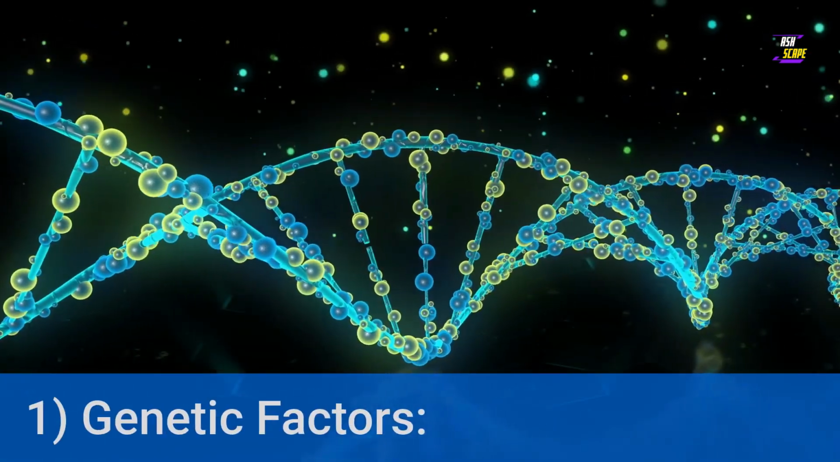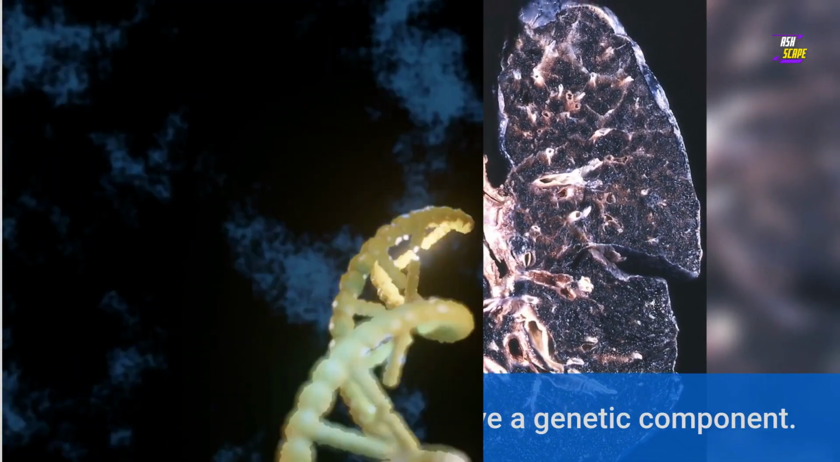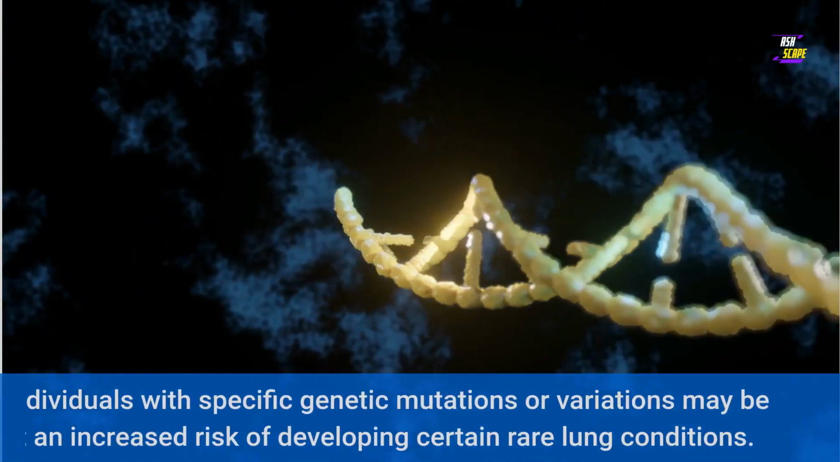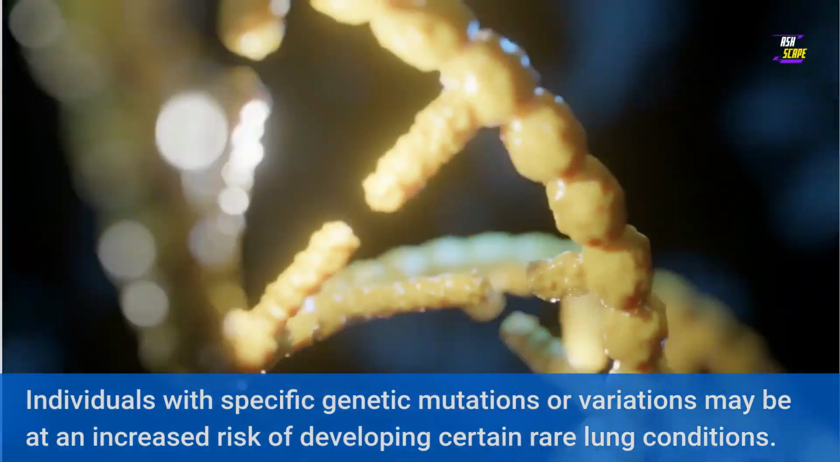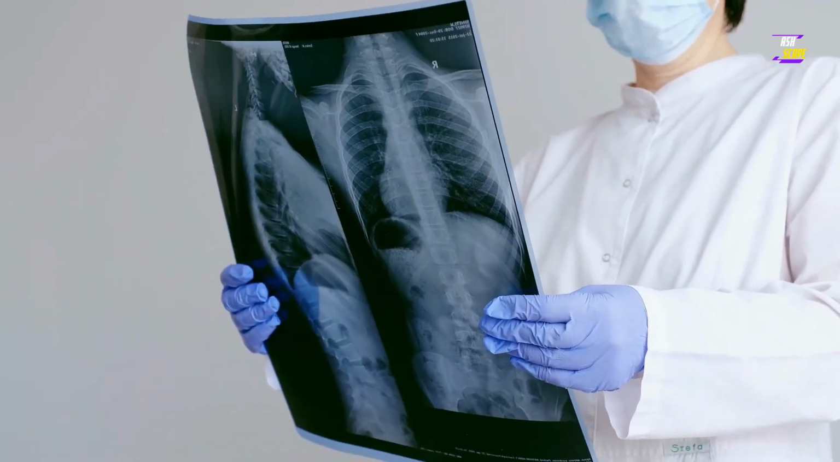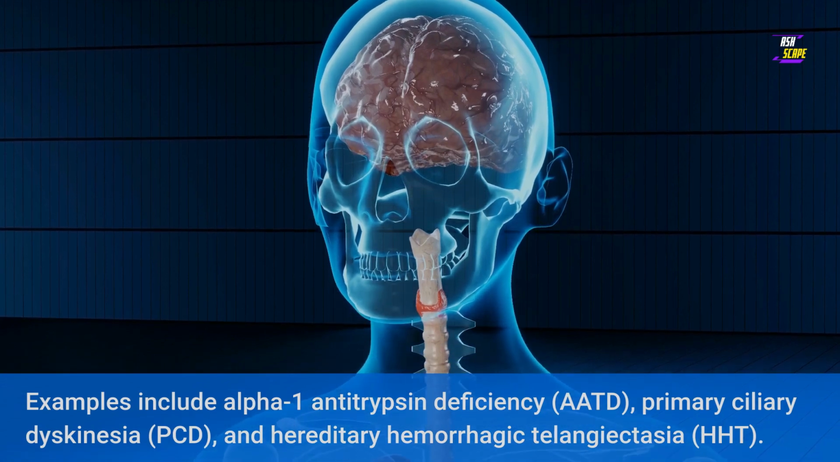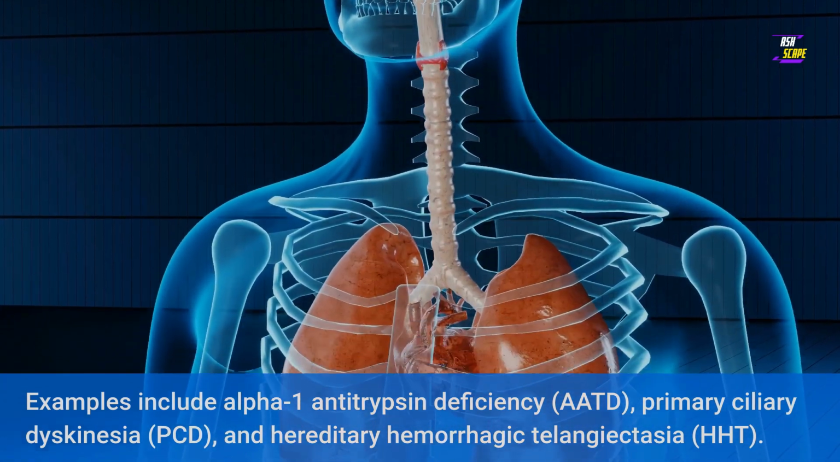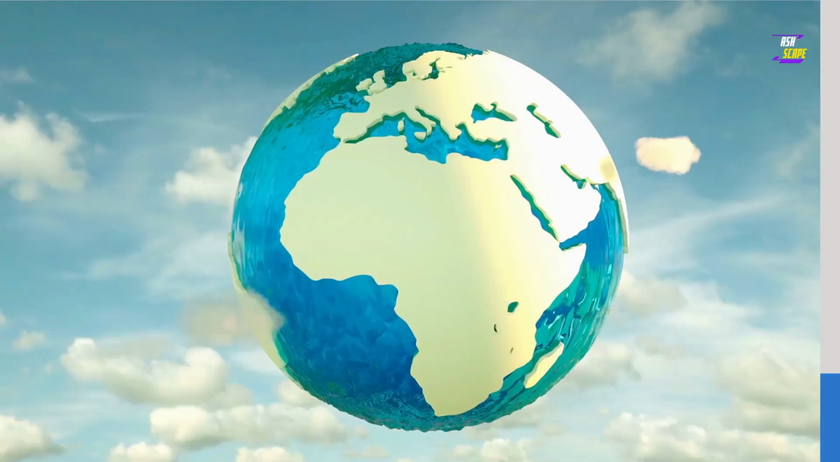1. Genetic factors. Many rare respiratory diseases have a genetic component. Individuals with specific genetic mutations or variations may be at an increased risk of developing certain rare lung conditions. Examples include alpha-1 antitrypsin deficiency, AATD, primary ciliary dyskinesia, PCD, and hereditary hemorrhagic telangiectasia, HHT.